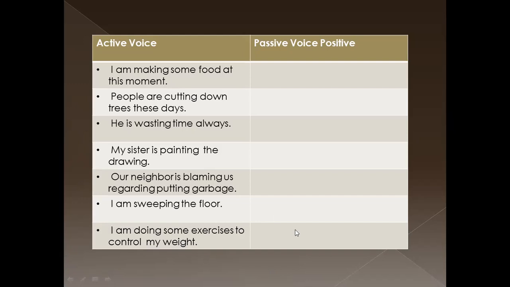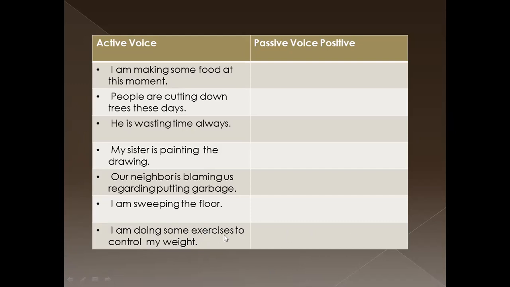When we come to passive voice, we should take the object to the beginning of the passive voice sentence. Then what is the sentence? Some exercises are being done to control my weight by me. Okay, that is the passive voice sentence.